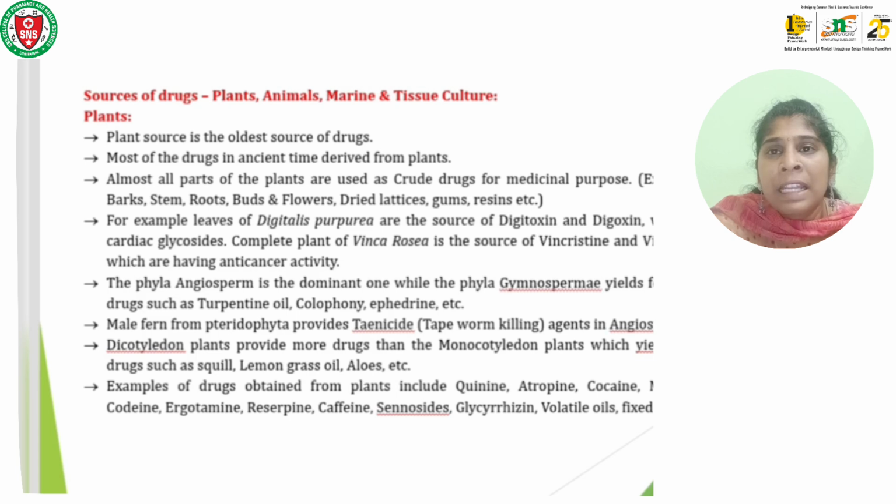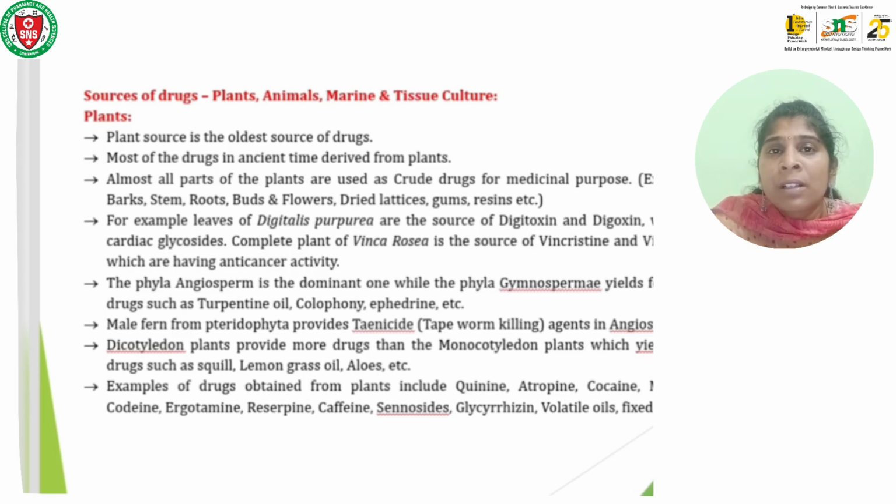Examples include leaf, bark, stem, root, buds, flowers, and even latices, gums and resins, which we obtain when we make an incision.